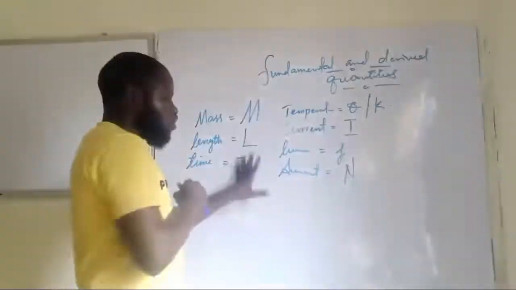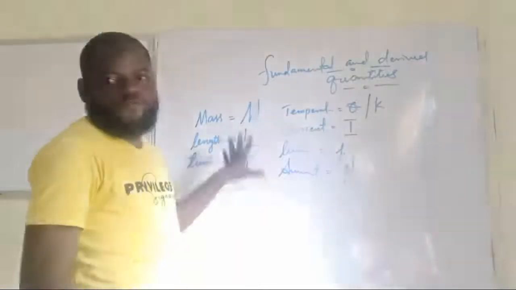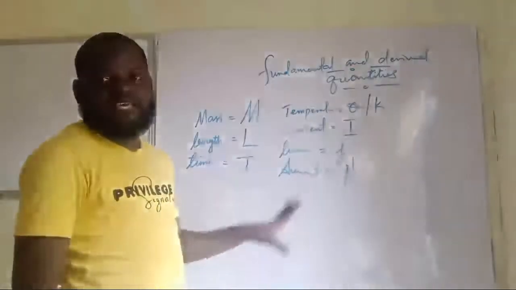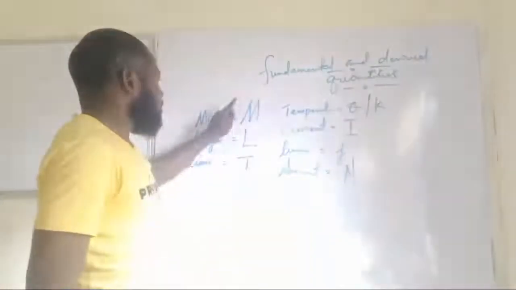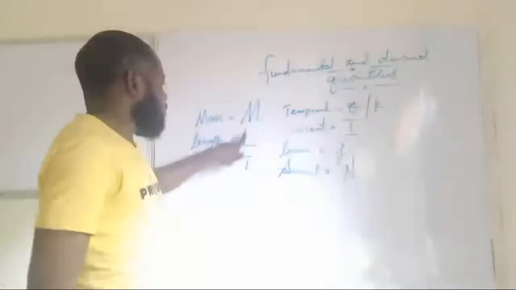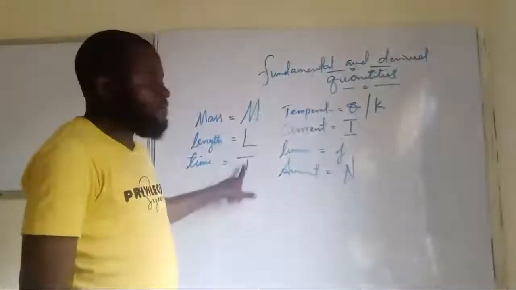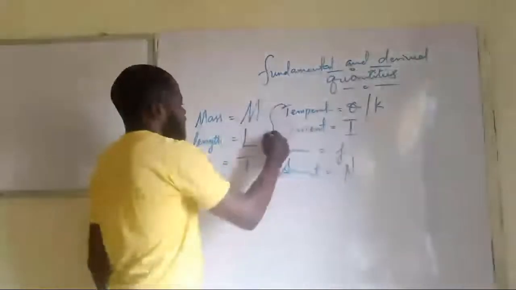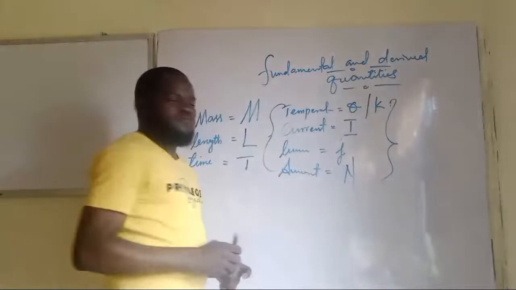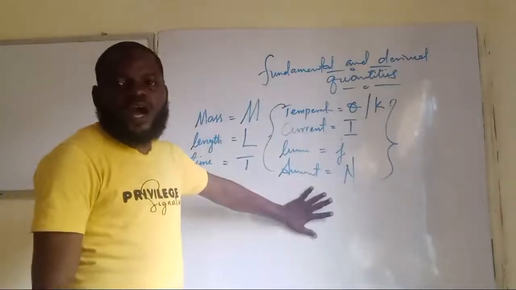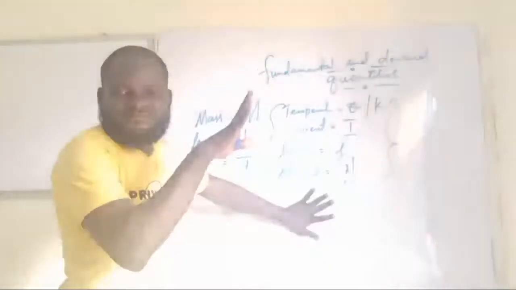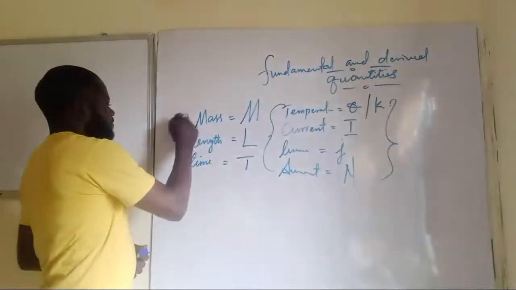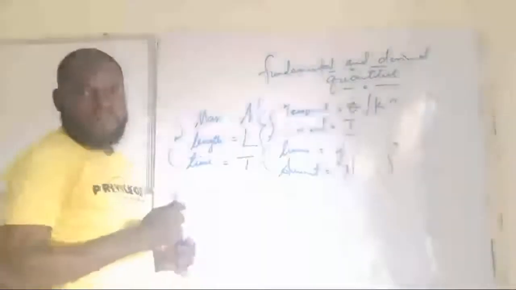So here are the things that you're going to be using for substitution whenever you are dealing with dimension of a physical quantity. You substitute with mass, with length, with time, with temperature or Kelvin. But I don't want you to focus more on this now, because you deal with this most when you are in the university already. For this basic level, we focus more on these 3.